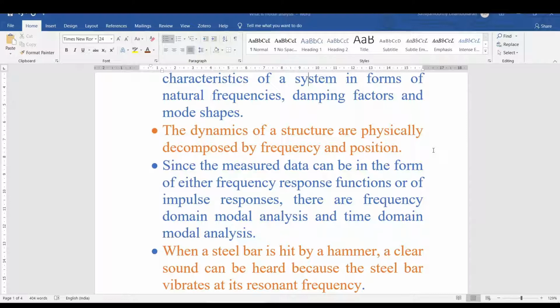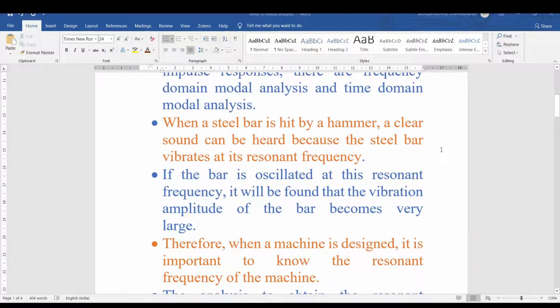There are a frequency domain modal analysis and a time domain modal analysis. So here we are going to do a frequency based modal analysis, right? So for example, when a steel bar is hit by a hammer, a clear sound can be heard because the steel bar vibrates at its resonant frequency, right? So if the frequency matches, then only it is called a resonance. So if a bar oscillates at this resonant frequency, it will be found that the vibration amplitude of the bar becomes very large, right?